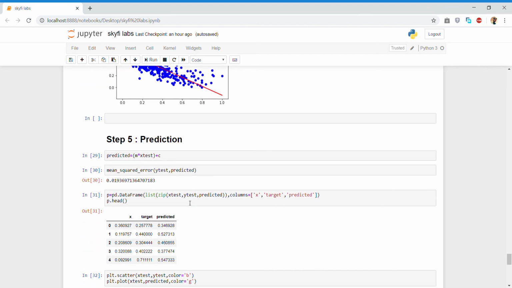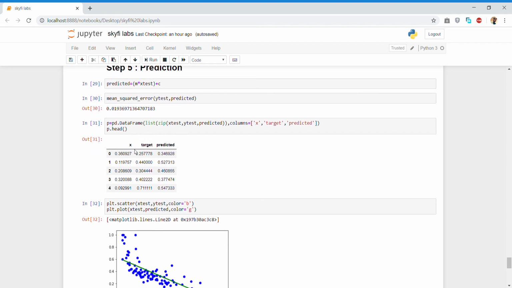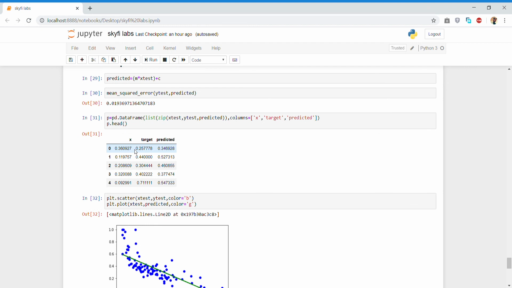Now predicting the prices of Boston houses. Here the mean_squared_error value is 0.019. Now, representing the predicted values of the Boston housing prices by p.head. Here are the values.